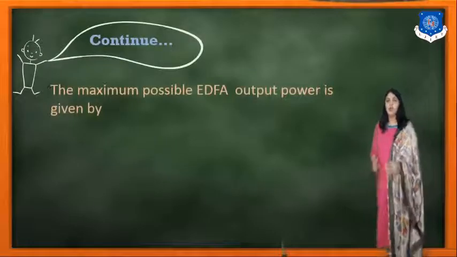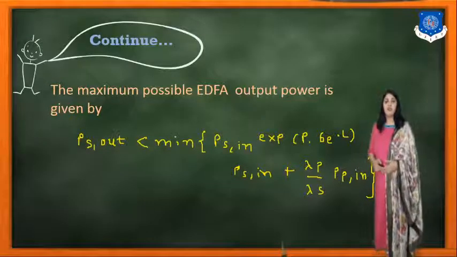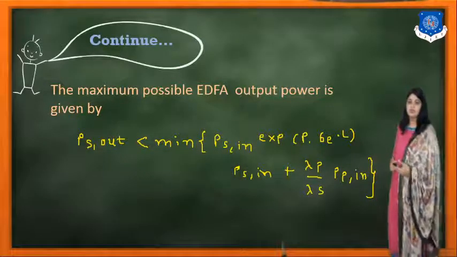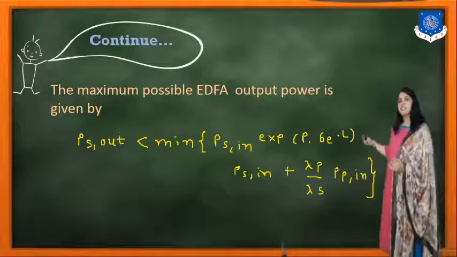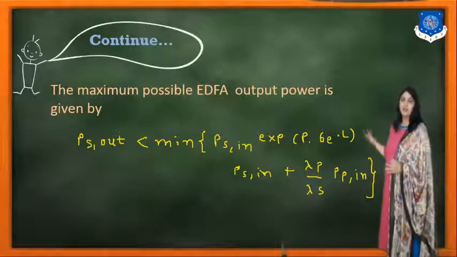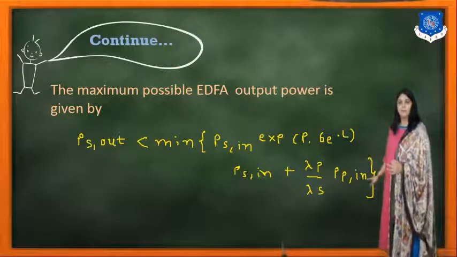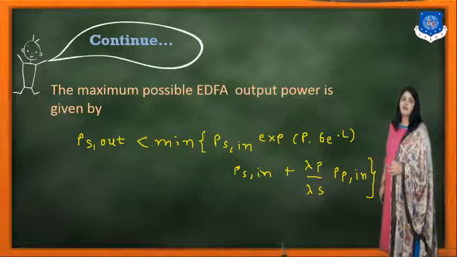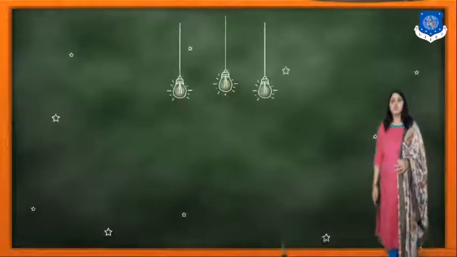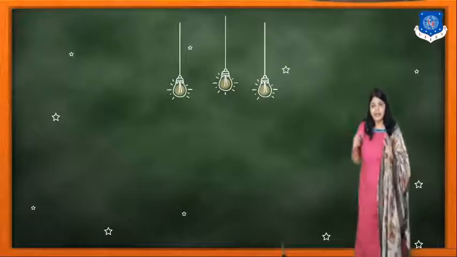So the maximum possible EDFA output power is given by PS out less than the minimum of PS in e raised to the power of sigma e times L times PS in, plus lambda P upon lambda S times PP in. Okay, so this is about the equations related to the EDFA.